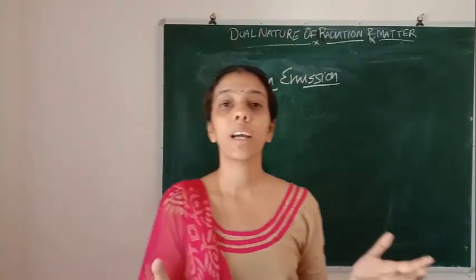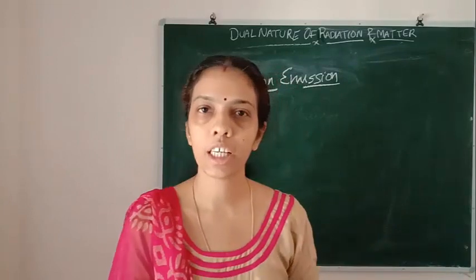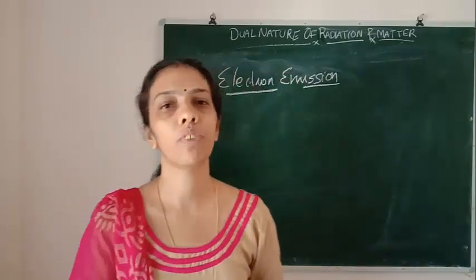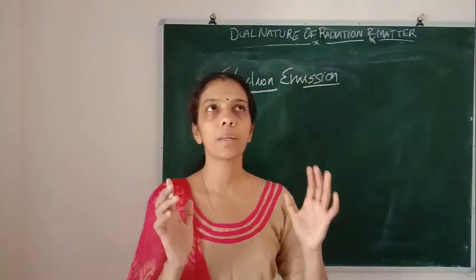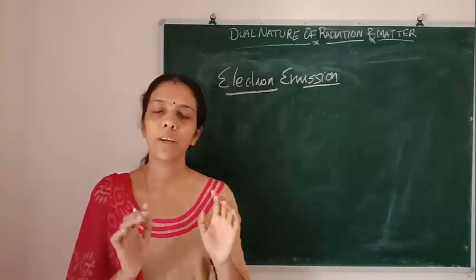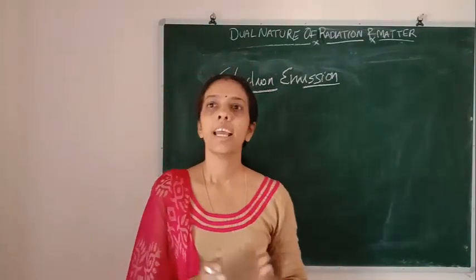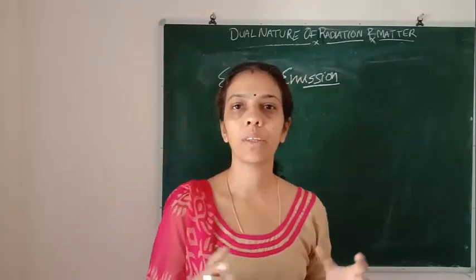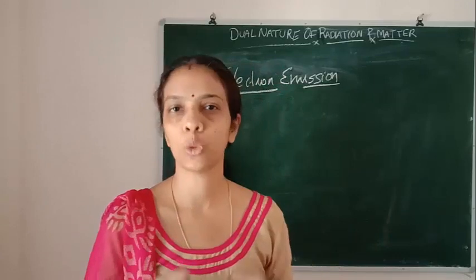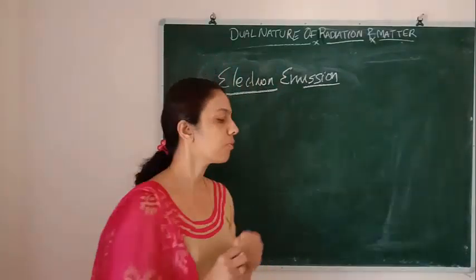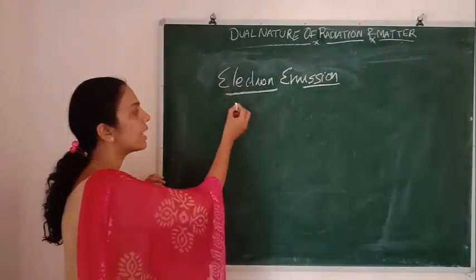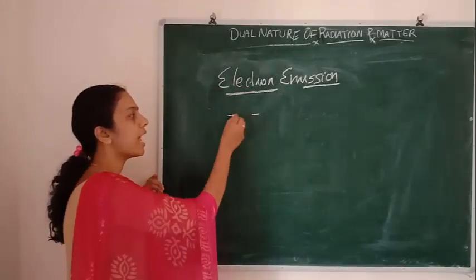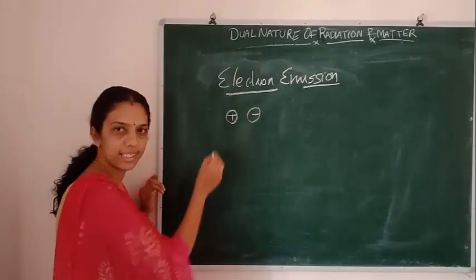See, if we give sufficient energy to the metal, the electrons can come out from the metal surface. If I am considering a metal, the positive charges and negative charges have a force of attraction between them. Because of this force of attraction, the positive and negative charges stay inside the metal itself.